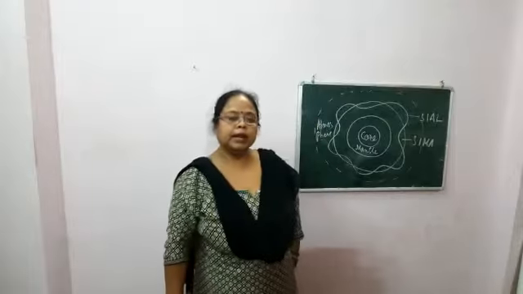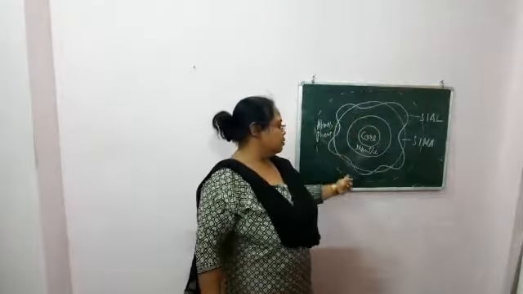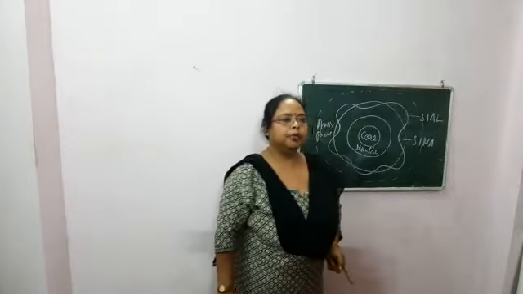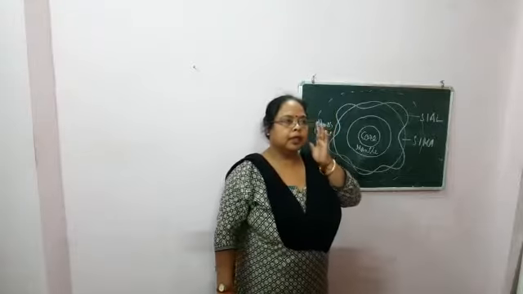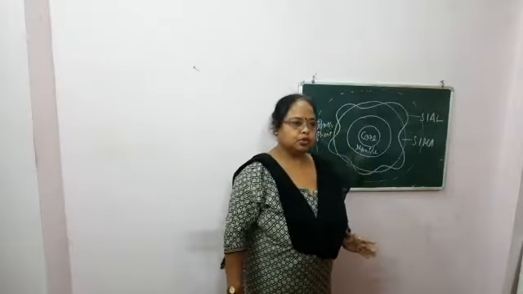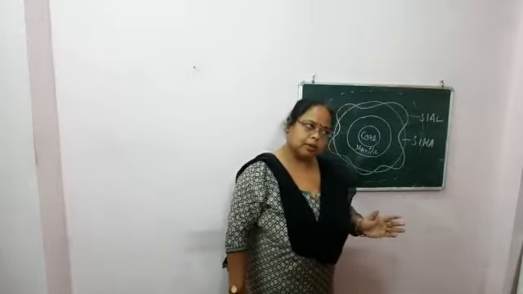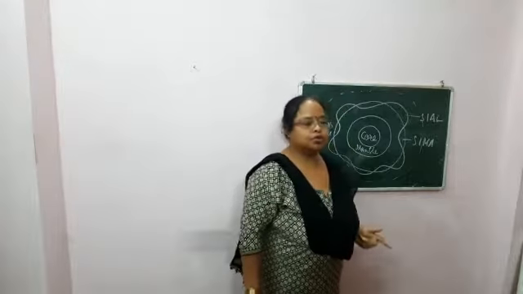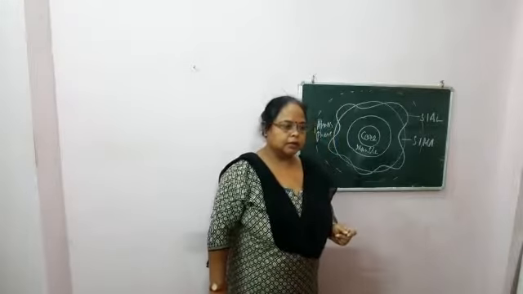Now the crust. The outermost layer of the earth is known as the lithosphere. The word lithos means rocks and stones, and it is a Latin word.